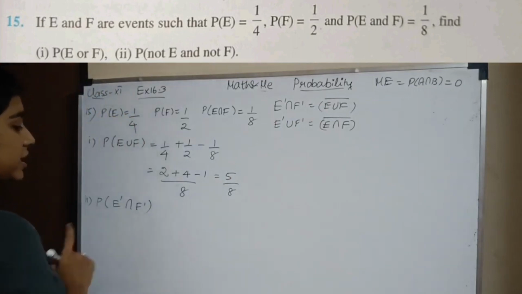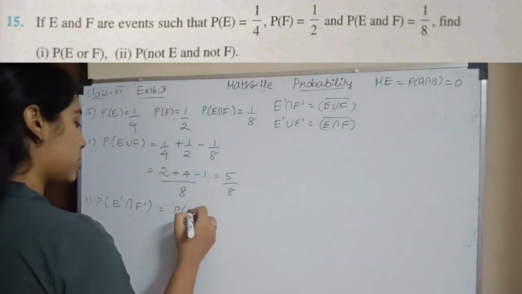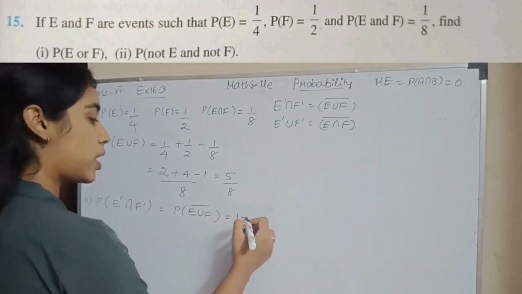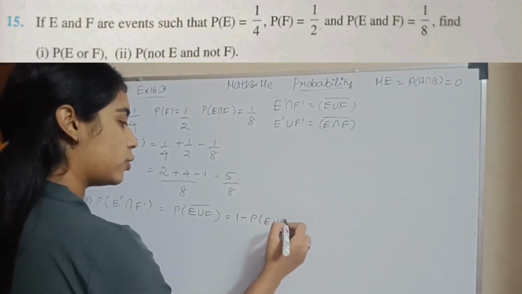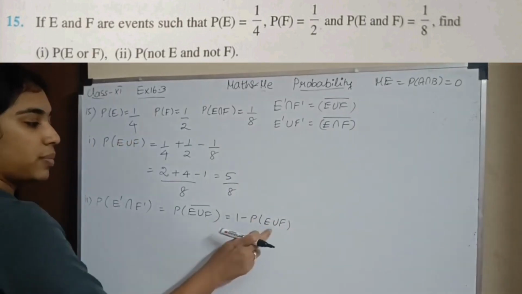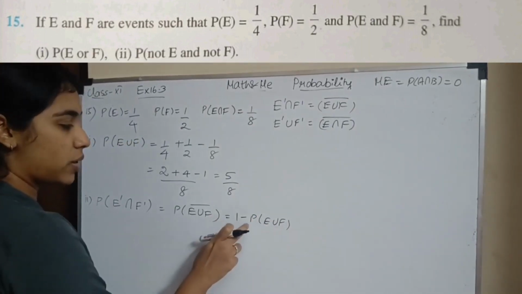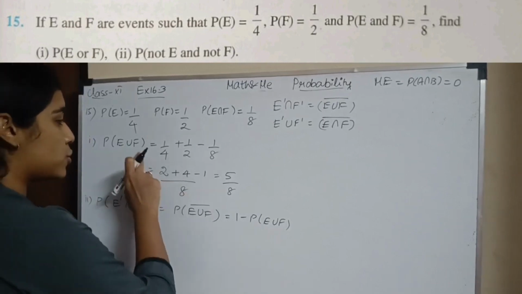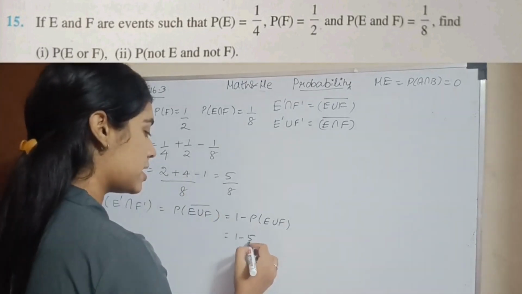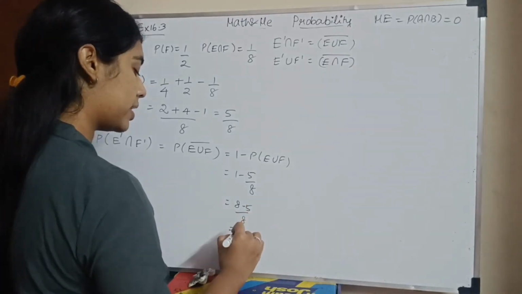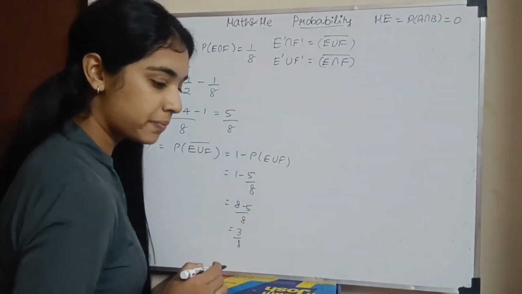So probability of E union F the whole dash is 1 minus probability of E union F, since the sum of probabilities is 1. So it is 1 minus 5 by 8, which is 3 by 8. Okay.